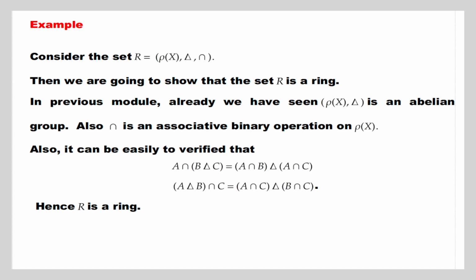Also, intersection is an associative binary operation on P(X). Also, it can be easily verified that A intersection (B delta C) equals (A intersection B) delta (A intersection C), and (A delta B) intersection C equals (A intersection C) delta (B intersection C). Hence, R is a ring.